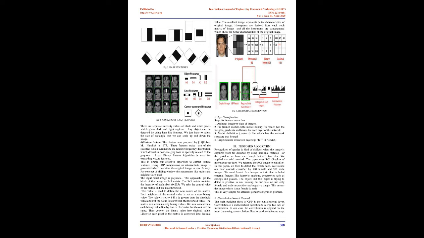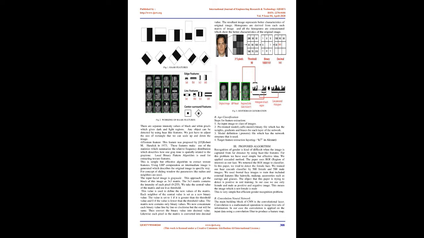The input facial image is grayscale. This approach gets a block of the image as a 3x3 matrix. The 3x3 matrix contains the intensity of each pixel, 0 to 255. We take the central value of the matrix and use it as the threshold. This value is used to define the new values of the matrix.